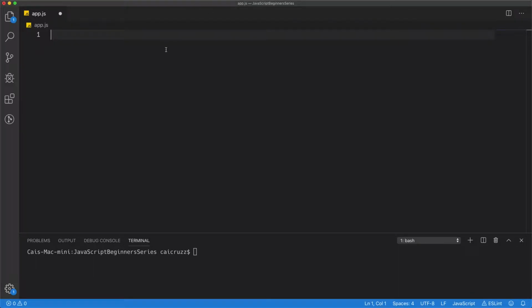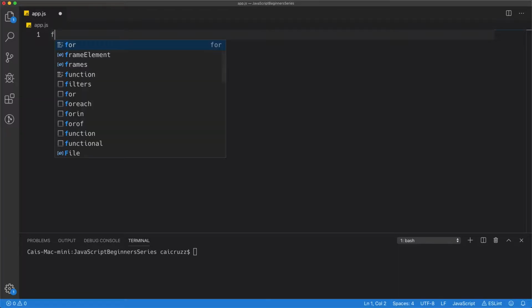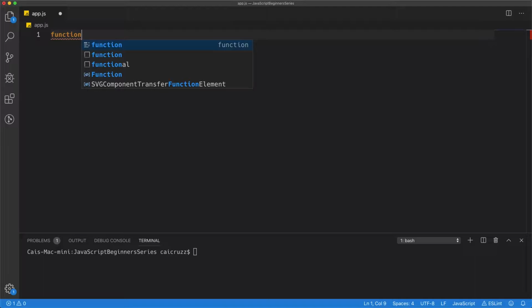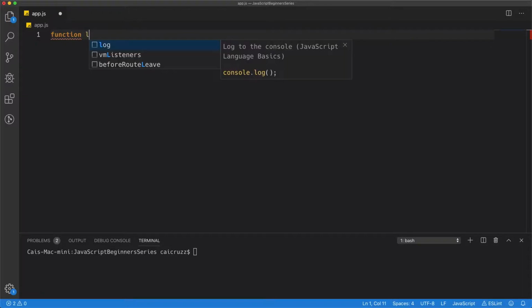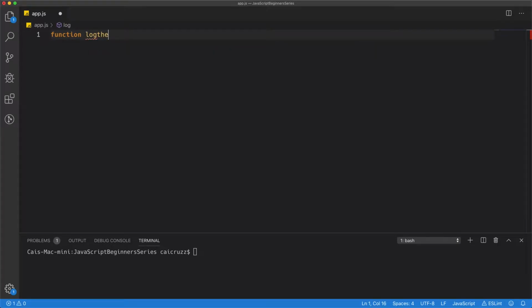All right, guys, did you figure it out? If you did not figure it out, don't worry. I'm here to help you. So let's start with the basics. We want to create a function. Use the keyword function for that. Then we give it a name. In my case, I'm going to call it logLength. Now remember, we wanted to take one parameter, which is the word that we want to know the length of. So let's call it word.